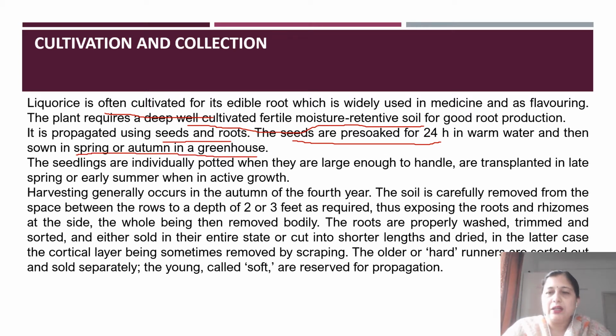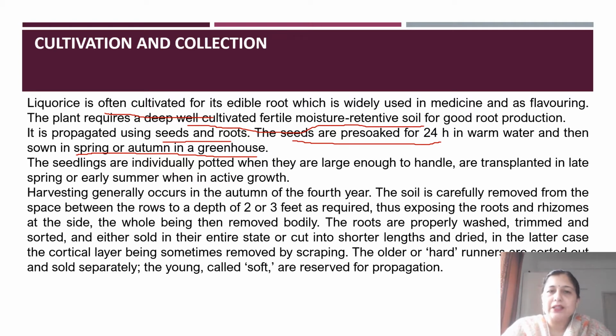Now, basically, when we use seeds, the seedlings, when they are generated, are individually potted separately, and when they are large enough, they are gradually transplanted. And the best time to transplant is in spring or early summer when the growth is in an active state. In case it is through the roots, at that time the growth takes a little longer, and here you can directly place it in the fields and then you can grow it to a particular height, and then it remains the same as any tree grown by seeds. However, it takes more time for those plants which are grown through roots compared to through seeds.